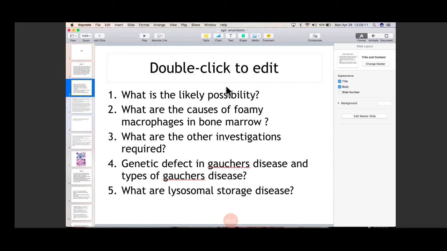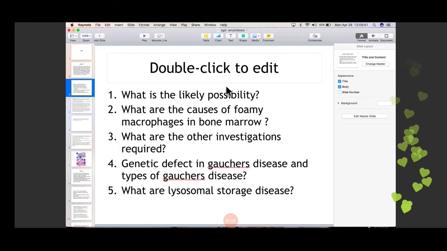So if there is deficiency of any one of these enzymes, the complex material which was supposed to be degraded by the lysosome gets accumulated in the cell. That is why the name is lysosomal storage disorder. There is incomplete catabolism of that complex substrate, followed by the accumulation of that metabolite in the lysosomes, which is known as primary accumulation, and followed by defective autophagy. Now these cells are supposed to undergo autophagy, but because of the accumulation of their product in the lysosome, the cells are not able to undergo autophagy.